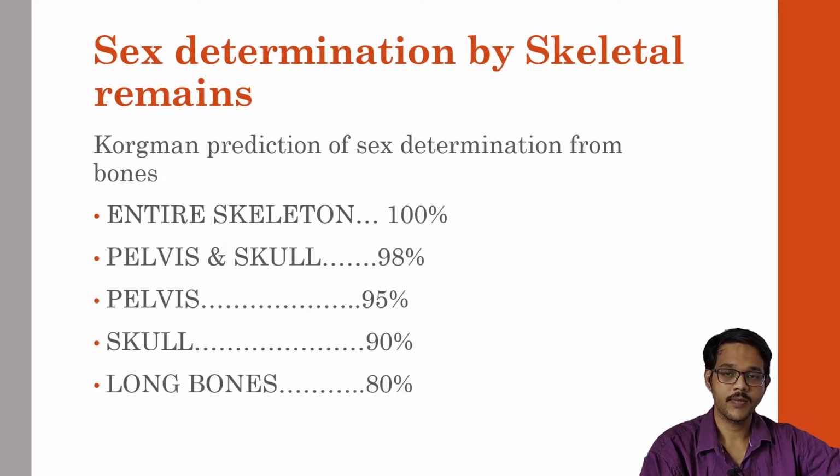In case of skeletonization, where the body is completely skeletonized, Krogman predicted that if the entire skeleton is present, there is a 100% chance of determining the sex. With pelvis and skull together, sex can be determined in 98% of cases. With only the pelvis, 95% of cases. With skull, 90%. And with long bones, 80% of cases.